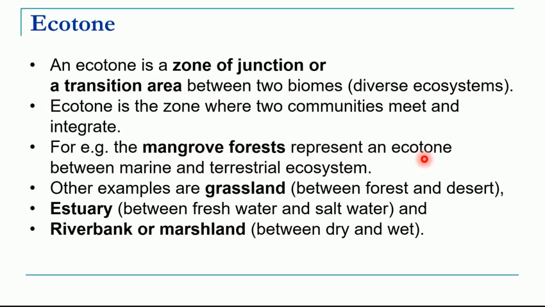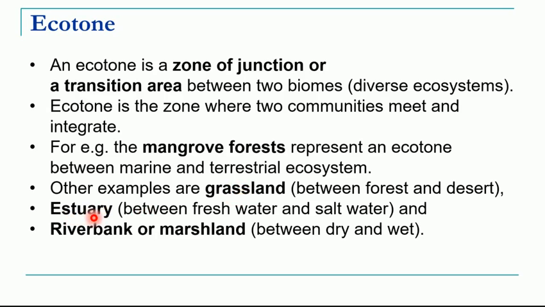They are examples of ecotone between marine and terrestrial ecosystem. So you must have seen this mangrove forest only in those areas where the terrestrial ecosystem, meaning land, is there and you have the marine water. Another example is grassland. Grassland is an example of a junction between forest and desert. So at the junction of these two, you will have this type of ecotone, that is grassland.